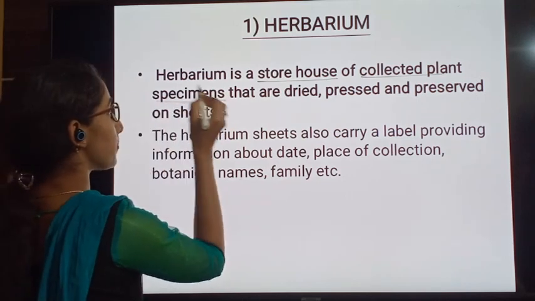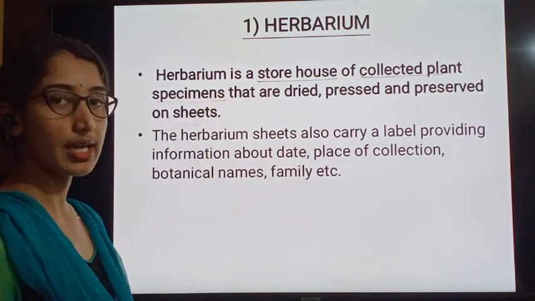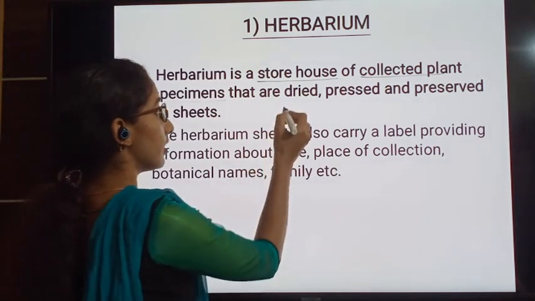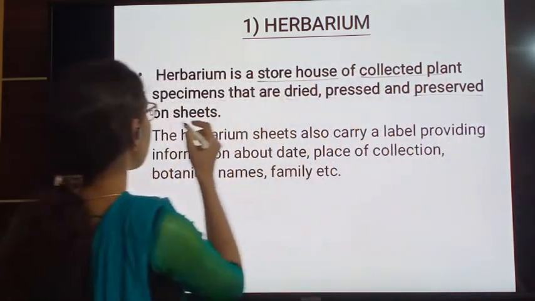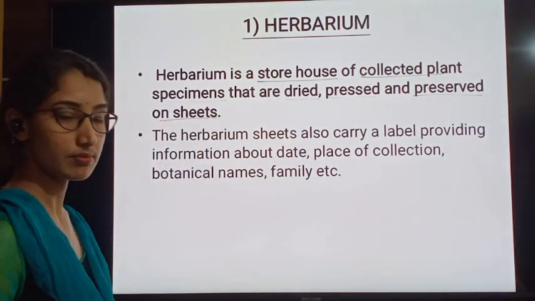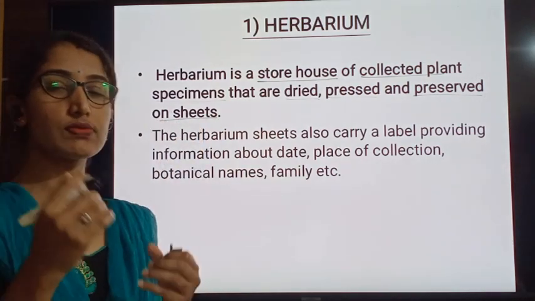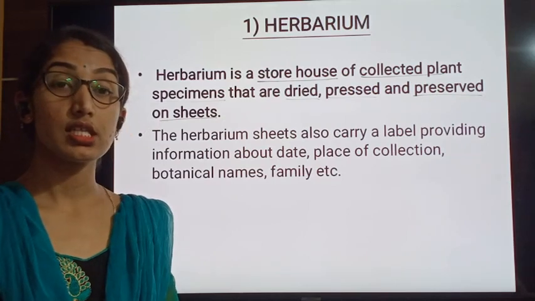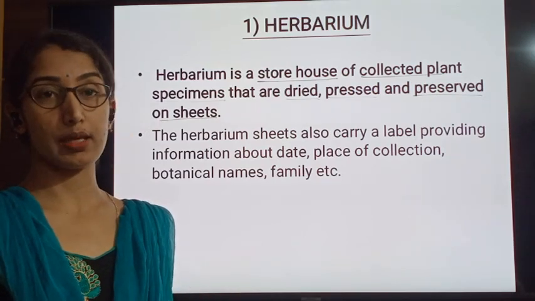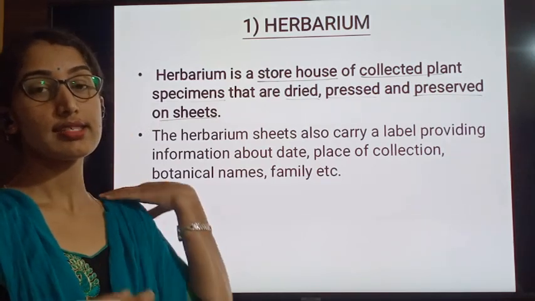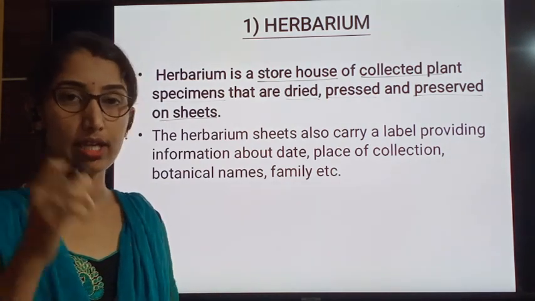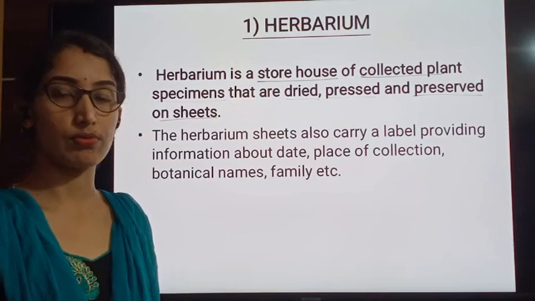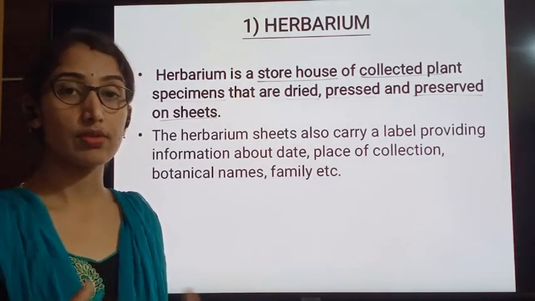Collected plant specimens, how are they kept? They are dried, pressed and preserved on sheets. A specific part of the plant body which we want to keep under preservation may be a plant twig or the plant leaf or the flower.